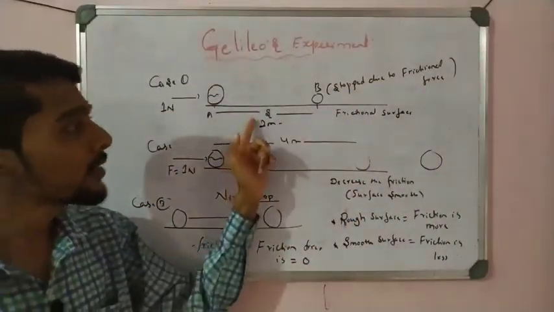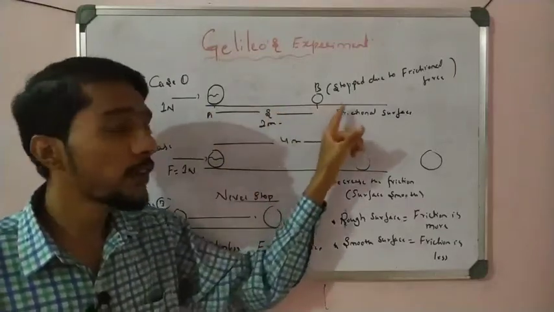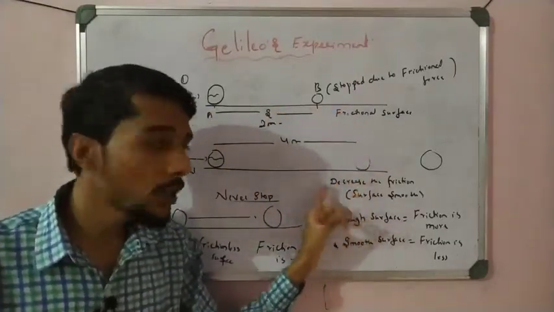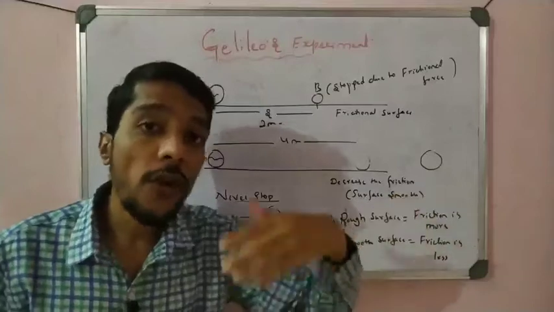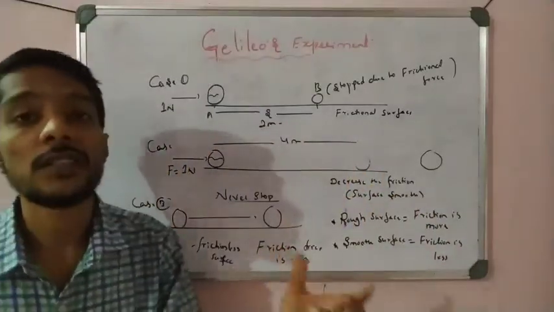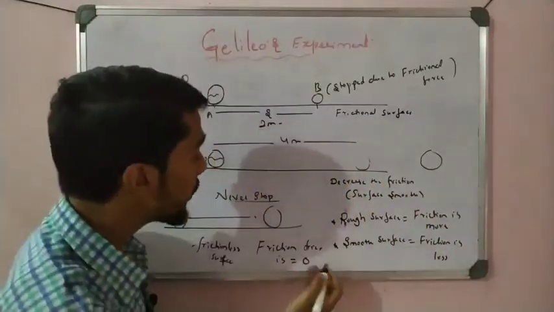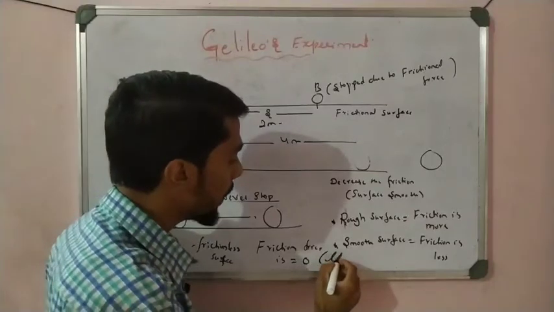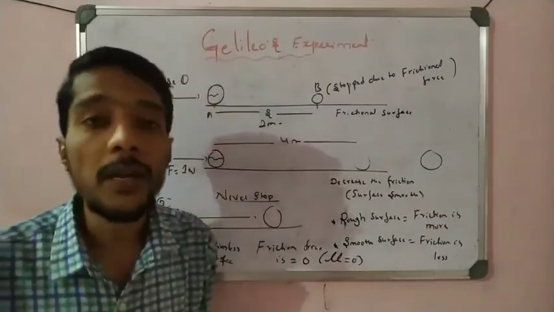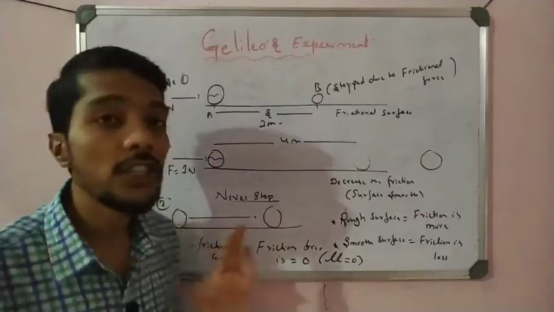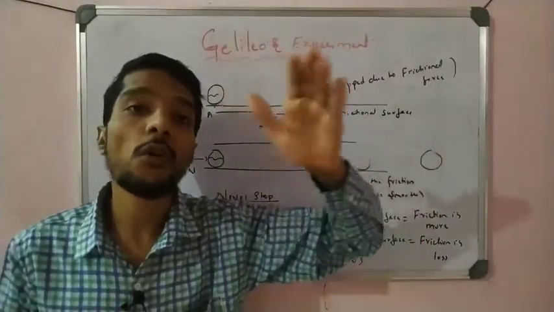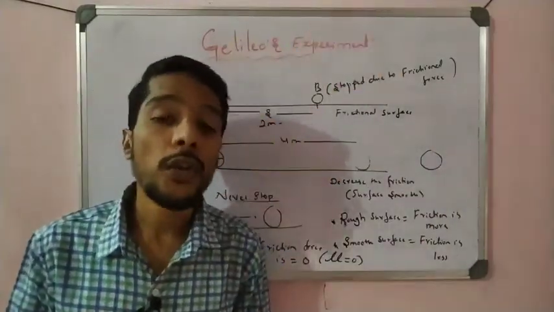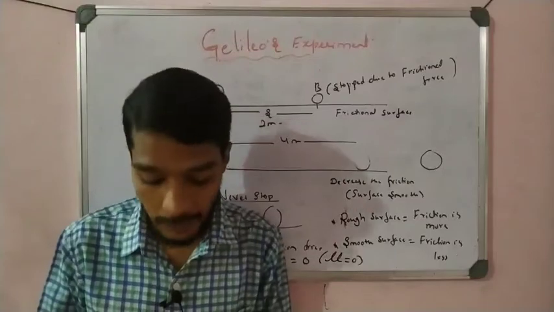So in the first case, the object is stopped because of the frictional force. If you reduce the frictional force, the object covers more distance. Finally, if you make the surface frictionless, the friction of the surface is represented by mu. If mu equals 0, then what happened? The object is never stopped. The object moves with a uniform velocity or uniform speed here, right?